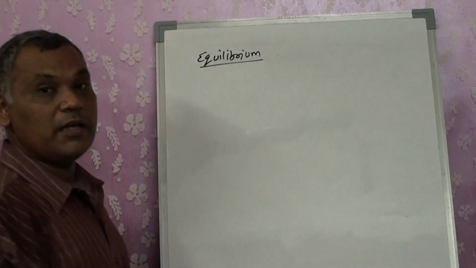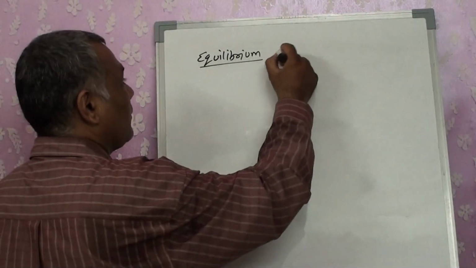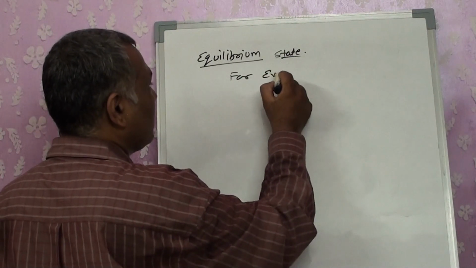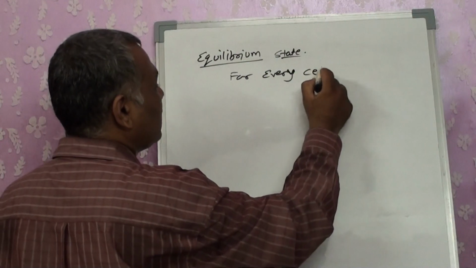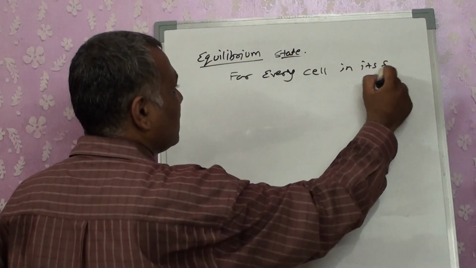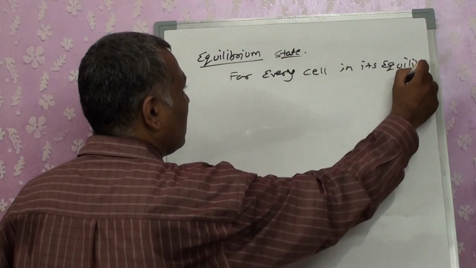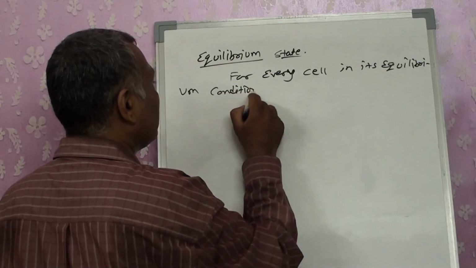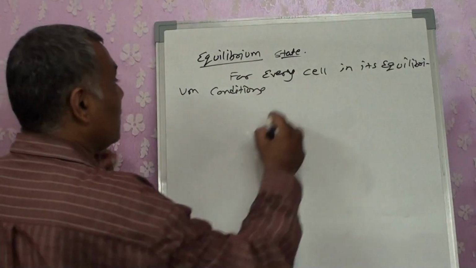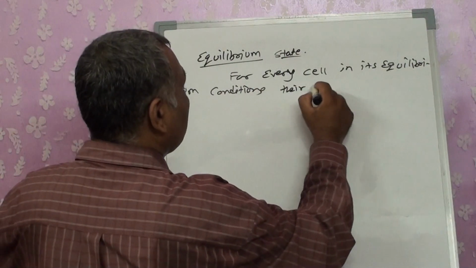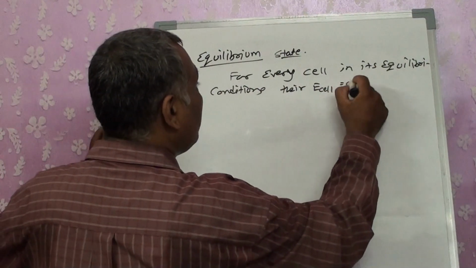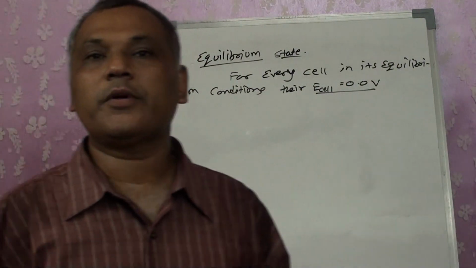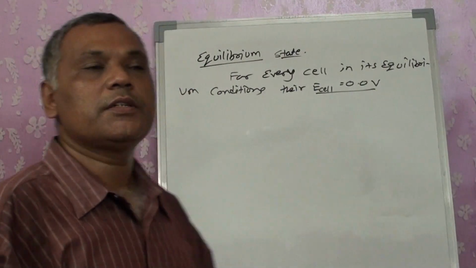When the cell is in an equilibrium state, then for every cell in its equilibrium condition, their E cell will always be 0.0 volt. When you have a cell in an equilibrium condition, that means E cell is always 0.0.